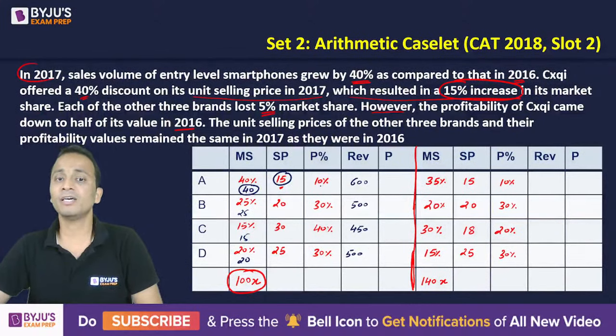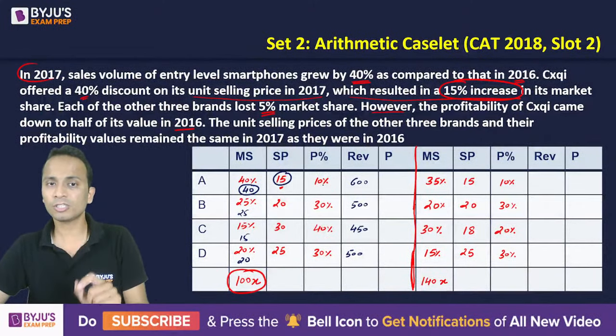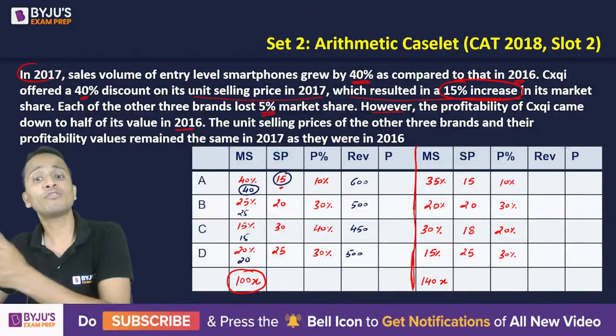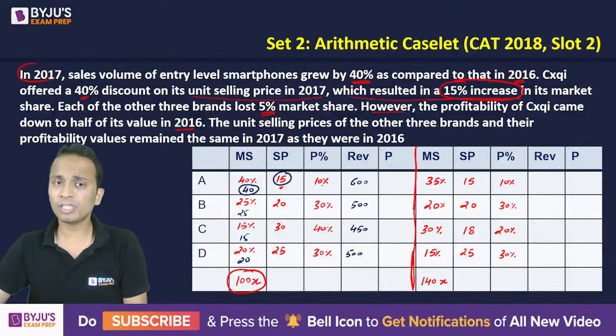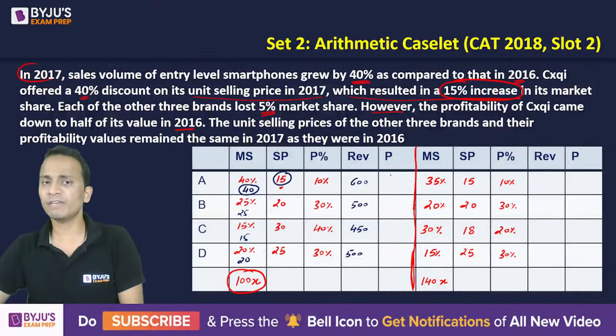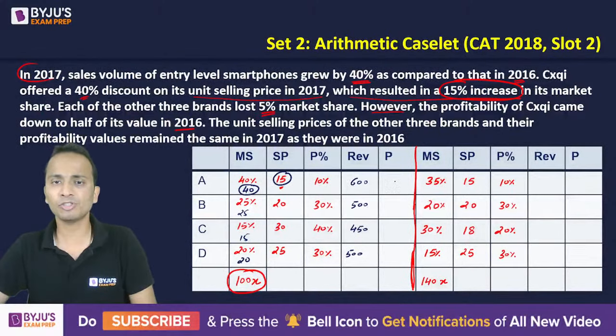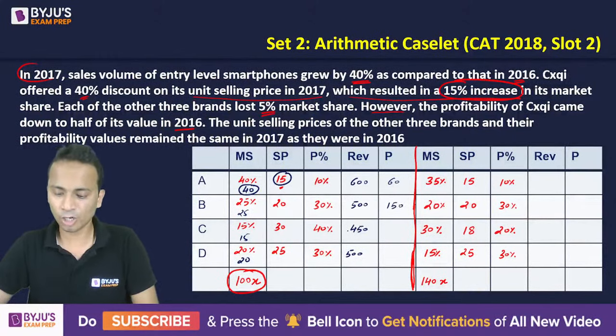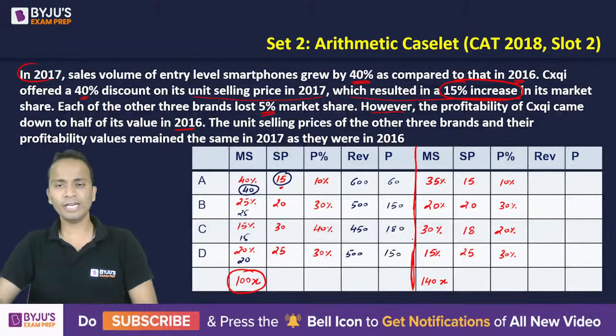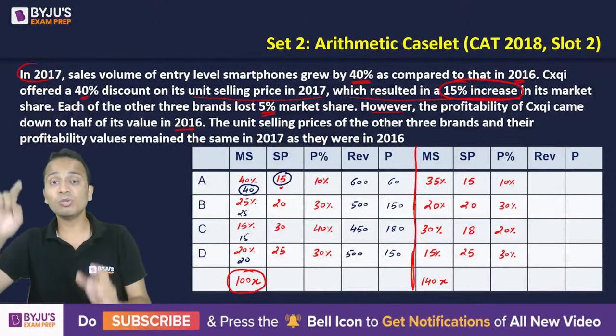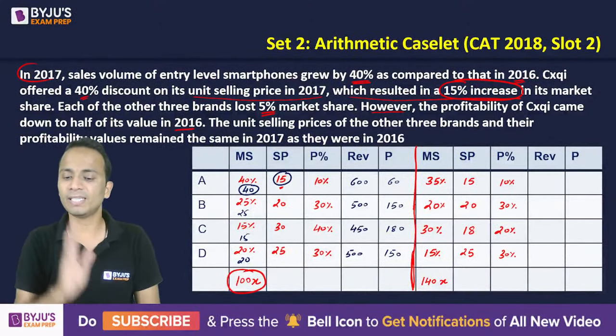So profit is 10% of 600, because profitability was profit as a percentage of revenue. Now, profitability is given, revenue is given, so I can calculate profit. So in this case, it will be 10% of 600, that is 60. 30% of 500, it will be 150. All right. 40% of 450, that is 180. 30% of 500, that is again 150. All right. So these are the values for revenue and profit for the year 2016.